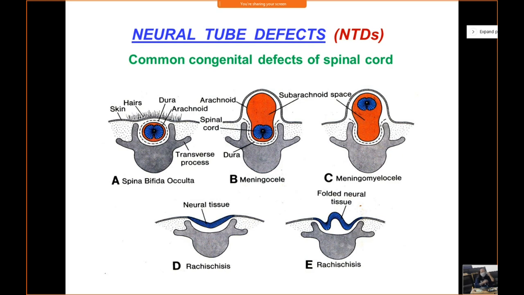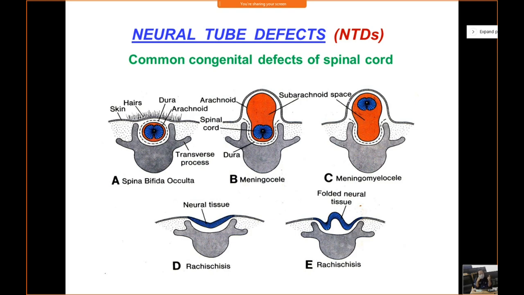So what does the name suggest? Spina bifida means the spine is bifid. As you can see in the slide, in spina bifida the vertebral arches fail to fuse with each other. They become bifid, and the spine does not develop. As a result, a defect is present. This defect may involve the nervous tissue or may not involve the nervous tissue.